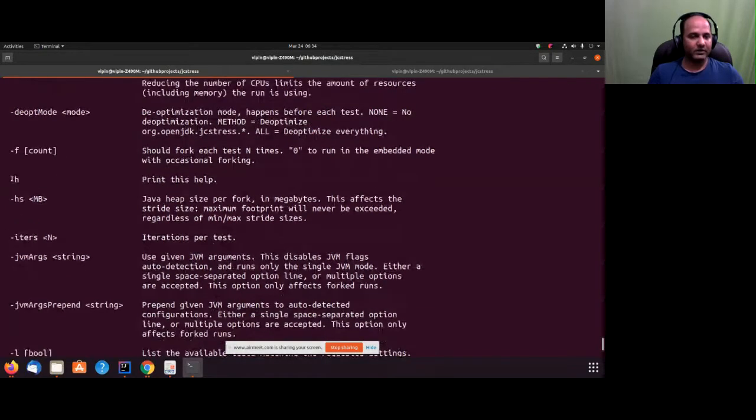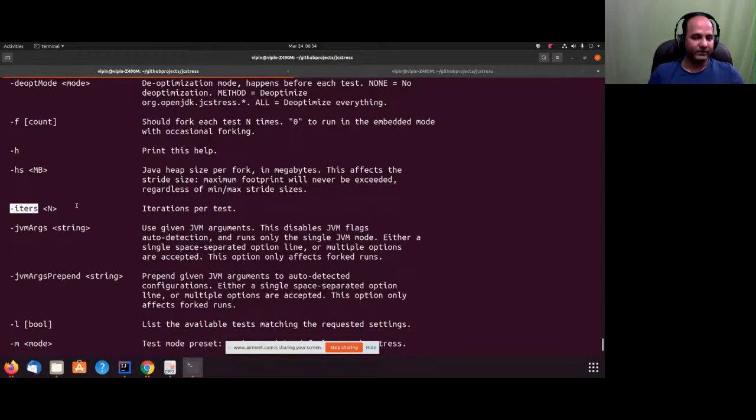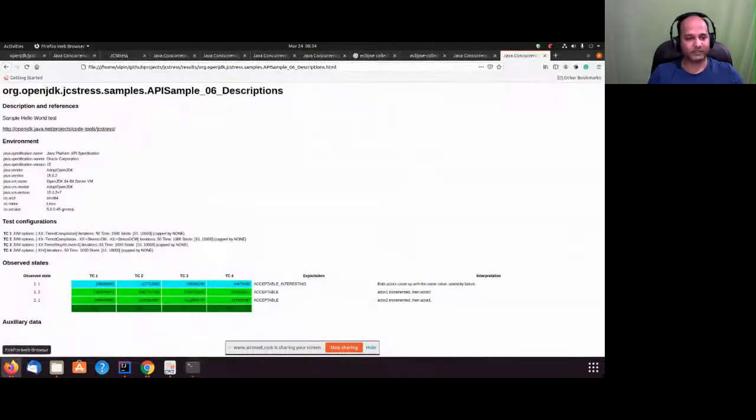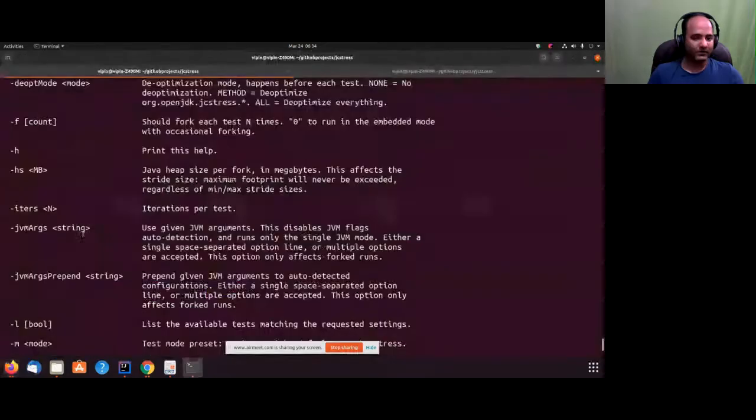Okay, and then -H we already saw. -HS lets me specify the heap size. Then iterations per test, which is the iterations we see in our result. Okay, 50 iterations.